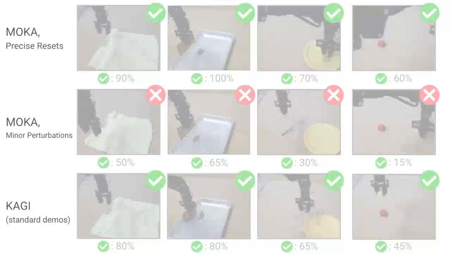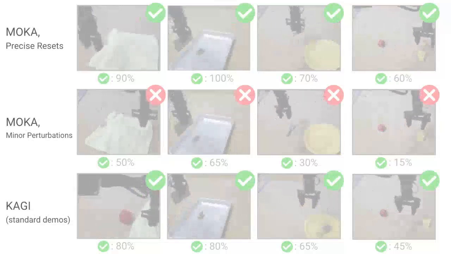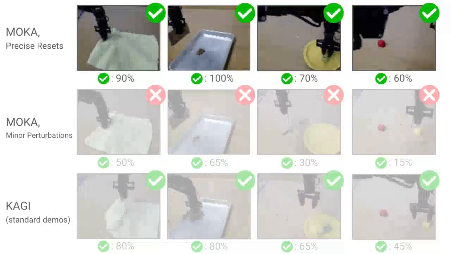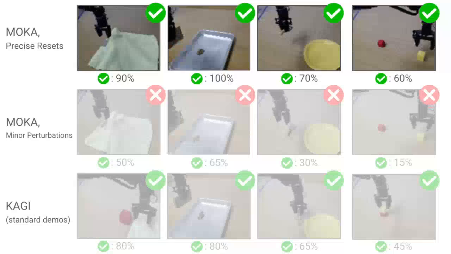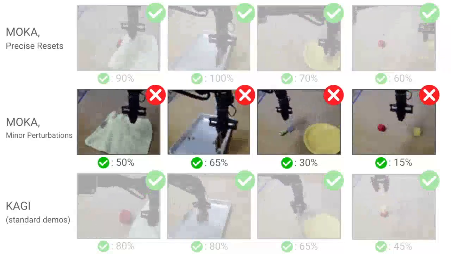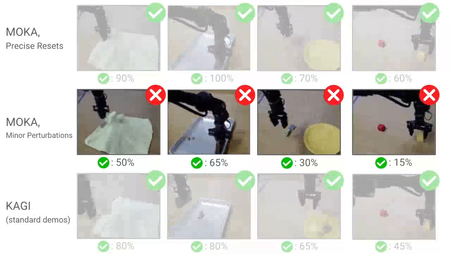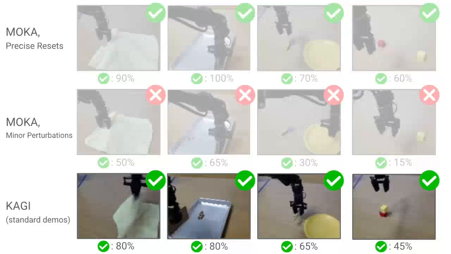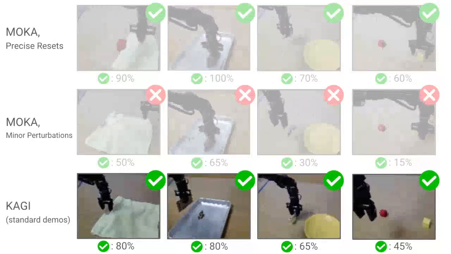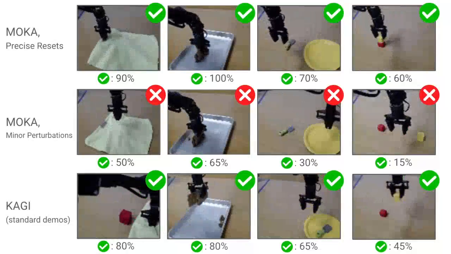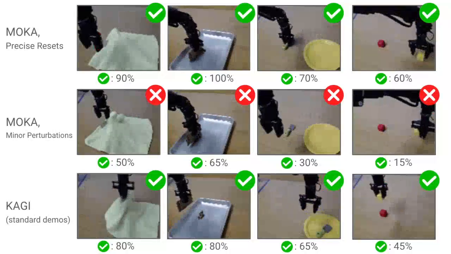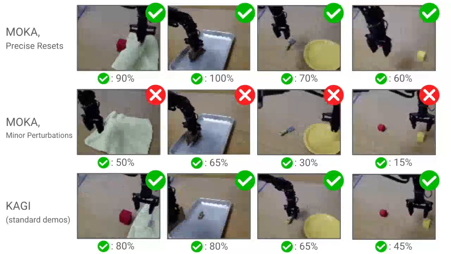We compared to Mocha, which executes actions planned by a VLM zero-shot, to understand if online fine-tuning offers any advantages. With precise resets closely matching the VLM inputs, Mocha is very successful. However, without them, performance drops noticeably. Even with very slight environment perturbations, Mocha's open-loop system fails to adapt. KAGI learns closed-loop policies robust to similar perturbations that are common in autonomous RL. Therefore, closed-loop RL policies fine-tuned with dense rewards are more generalizable and robust to environment changes than open-loop systems using hand-designed action primitives. Thank you.